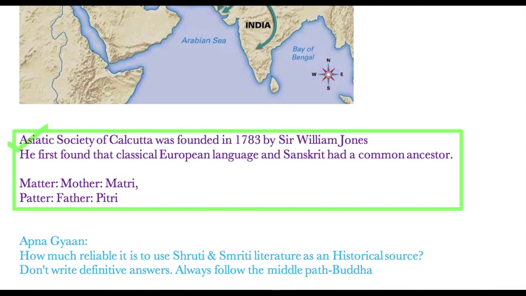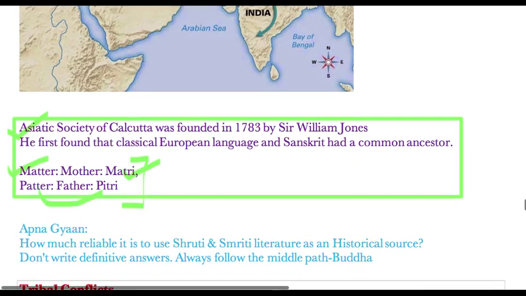Okay, so he found that in Latin you had a term called mater, which means mother in English, and you had a term called matri in Sanskrit. So mater, mother, matri, these are very much similar. The same is the pattern for pater. You have pitri. You have a term in English, patricide, which has been taken from these words. So there are a lot of similarities between these words, and he came to a conclusion that both the languages had a common ancestor, and it is from there that the study started.